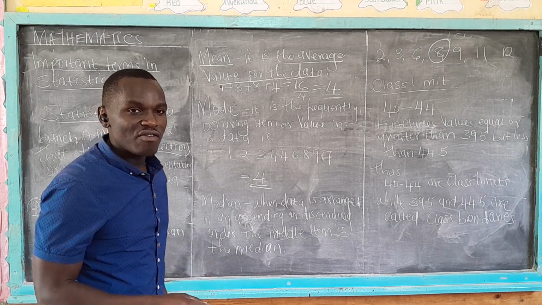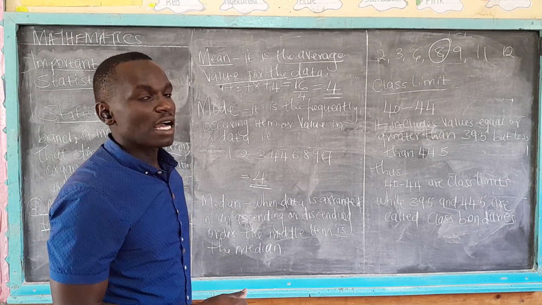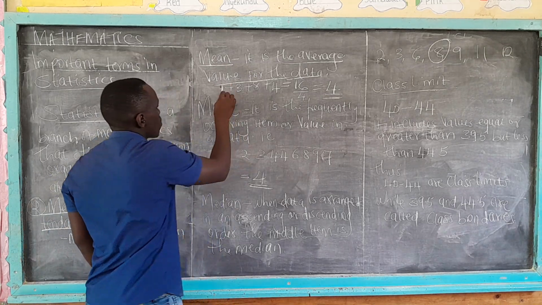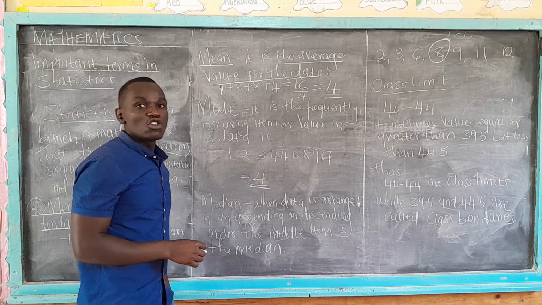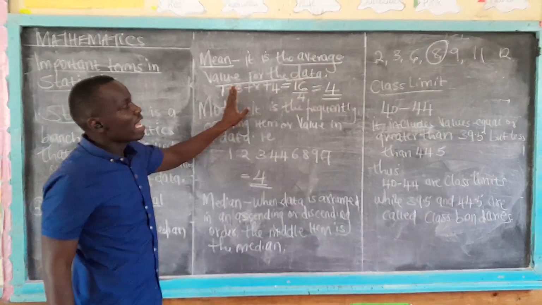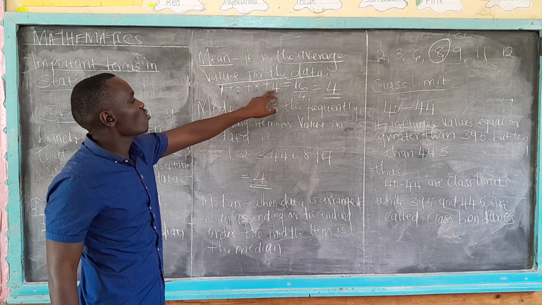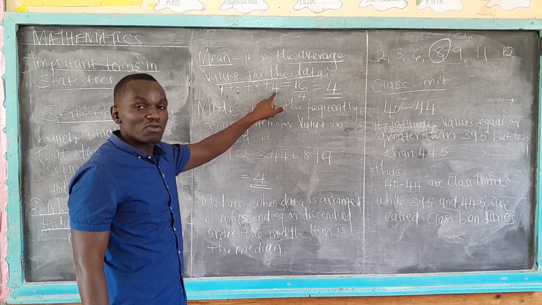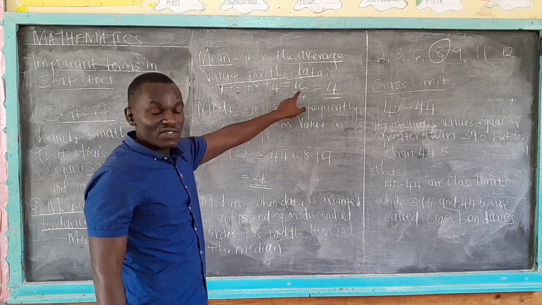To get the mean, you add all of these raw facts together and you divide by the number of individual terms. For example, if you add 1 plus 3 plus 8 plus 4, we are going to have 16.